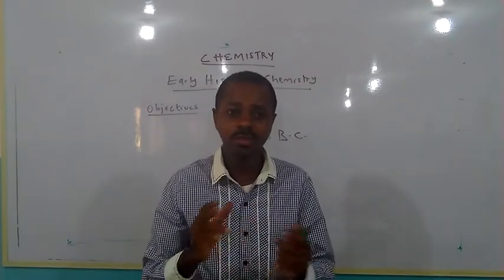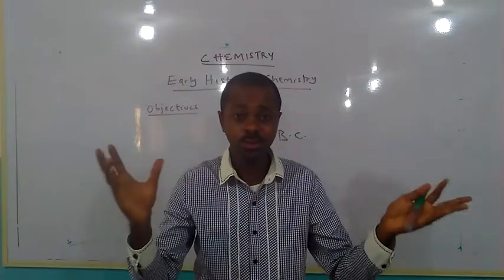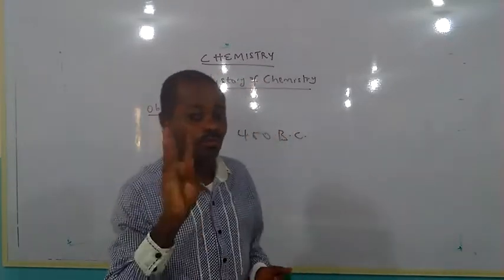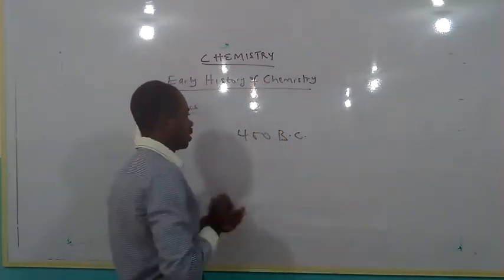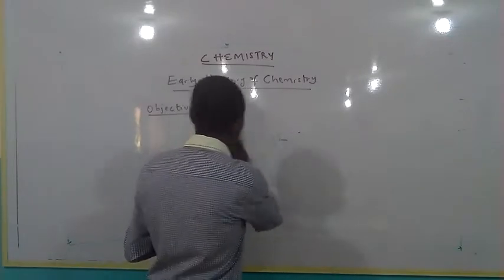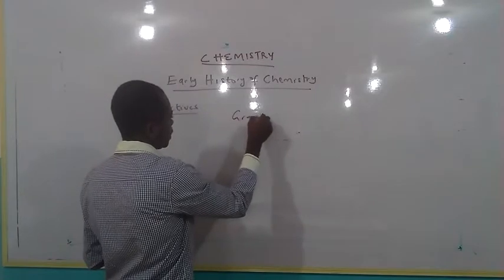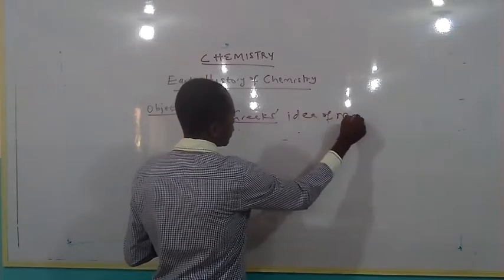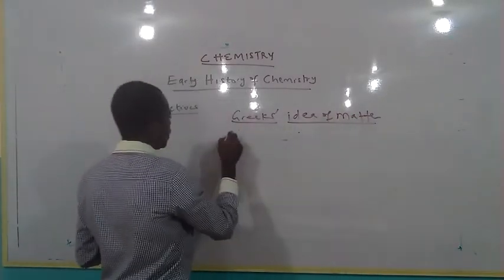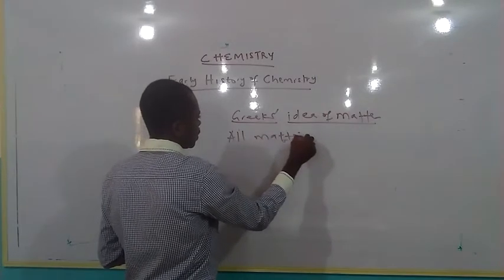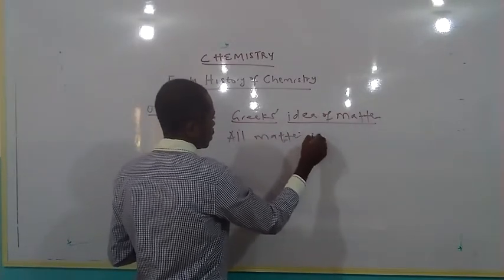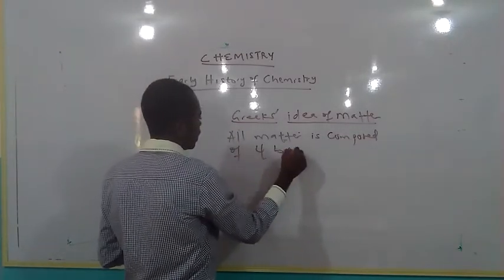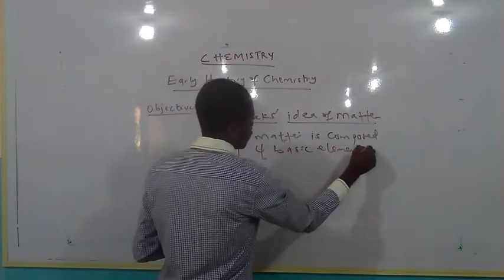Some of them proposed that all of matter, and we know matter is anything that has mass and occupies space, is composed of 4 basic elements. According to the Greeks, don't forget, all matter was composed of 4 basic elements. Guess what these elements are?